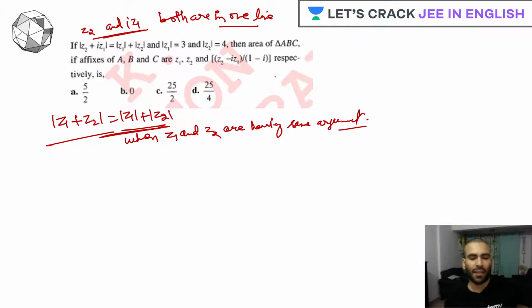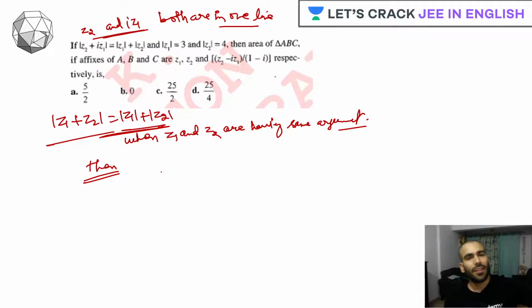Yes, Falcon's Wheel, all these questions are mains level questions. So it is pretty much clear to us that z2 and iota z1 are both in one line. Now just think, if z2 and iota z1 are in one line, then if I multiply z1 with iota, what will I get?